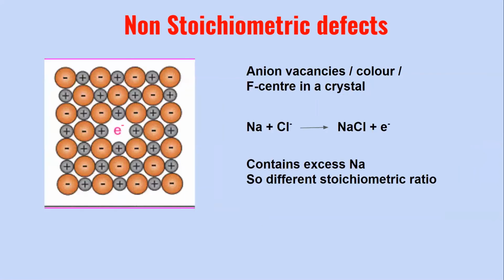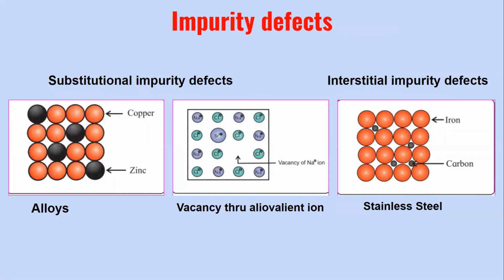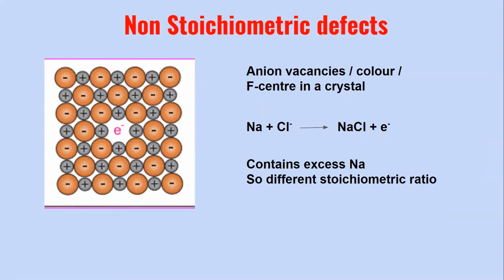Now there is yet another non-stoichiometric defect, the third one, known as the F-center defect. Now what is this F-center defect? This arises due to vacancies of anions. It's an anion vacancy, or an F-center, that is developed in a crystal. This vacancy due to the anion missing from that particular site gives rise to color. It imparts color to the colorless crystal.